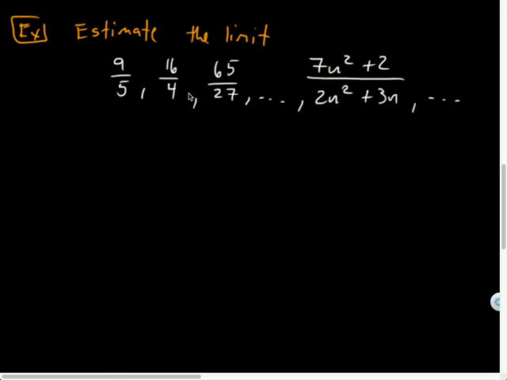Well, this is a polynomial function over a polynomial function, so it could have some peaks and valleys in it. But then maybe for the extreme behavior, it settles down somewhere. So if I want to estimate the limit,